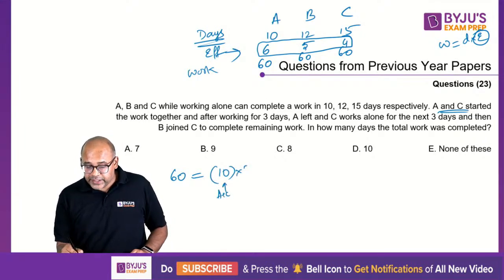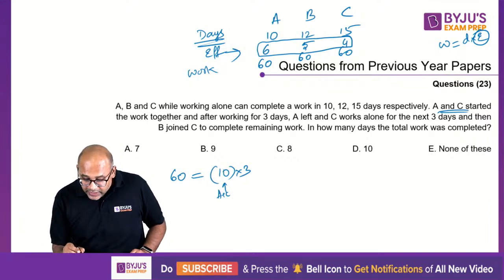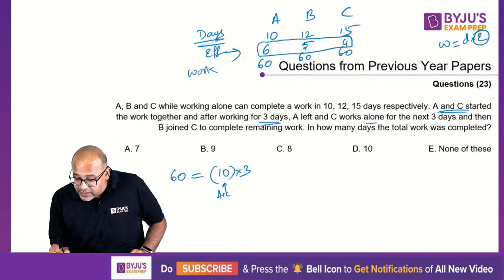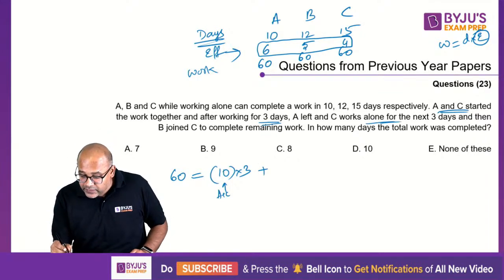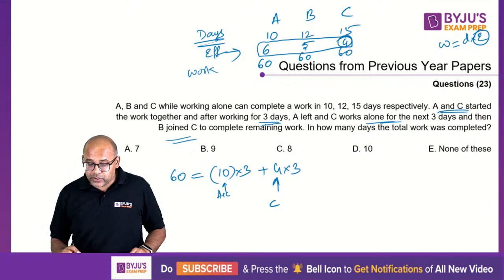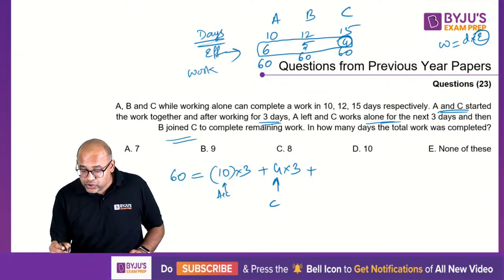But they worked only for 3 days. A and C started the work together, and after working for 3 days, A left. C works alone for the next 3 days. So the next 3 days, C is working alone. C is 4, so 4 into 3. This is only C. And then B joined C to complete the remaining work. So when B and C join, it is 9, but the number of days is D.